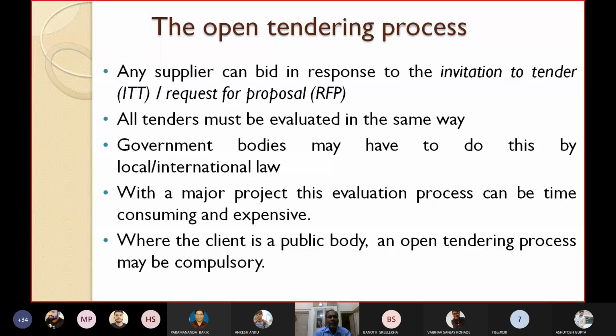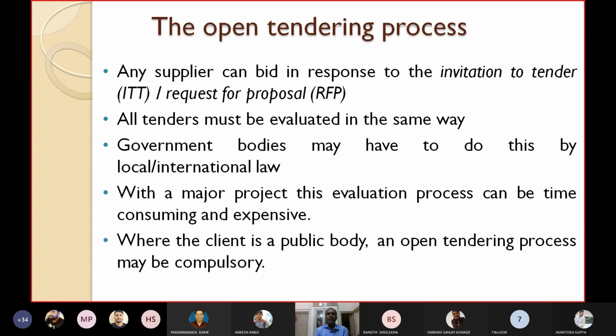All tenders must be evaluated in the same way. That's why you have to unbiasedly evaluate the tenders. You cannot give any preference to any person, for example if they are close to you. You cannot make any bias. All tenders must be evaluated in the same way.